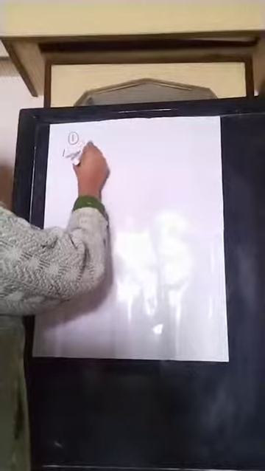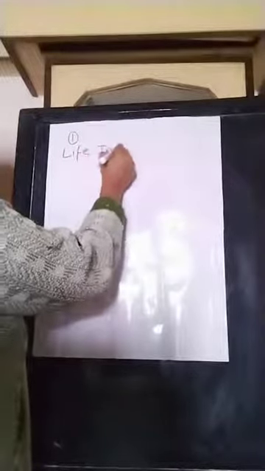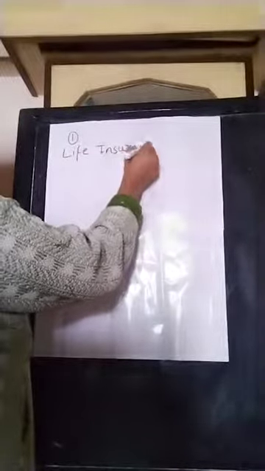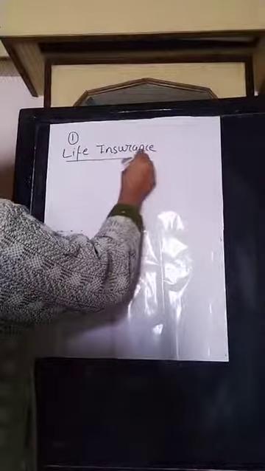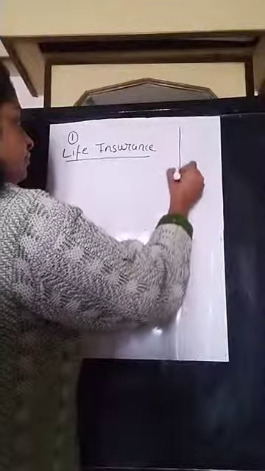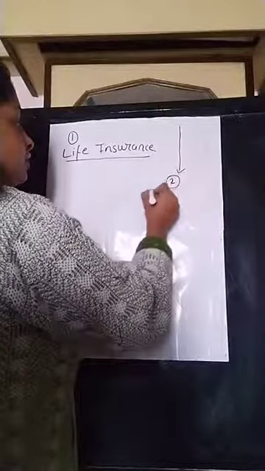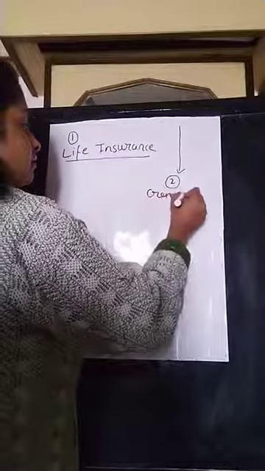Now, insurance can be classified broadly into two types. One is life insurance and number two is general insurance.